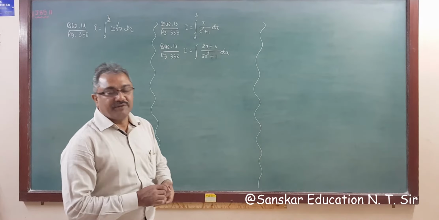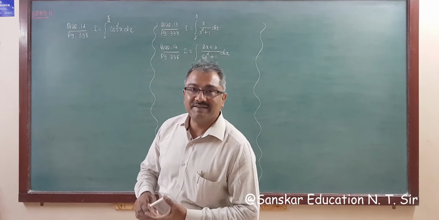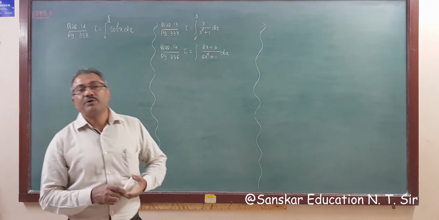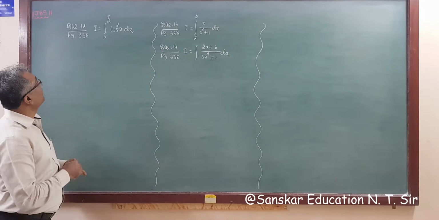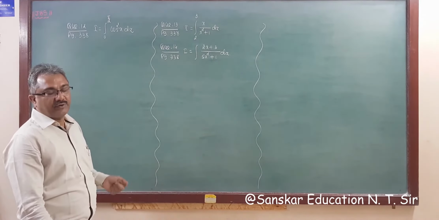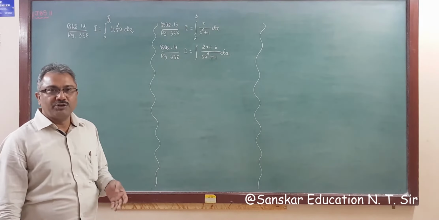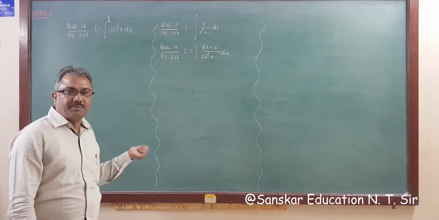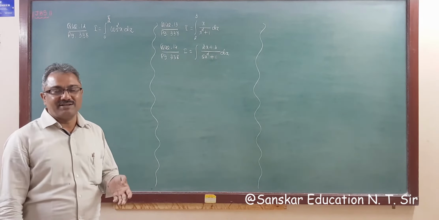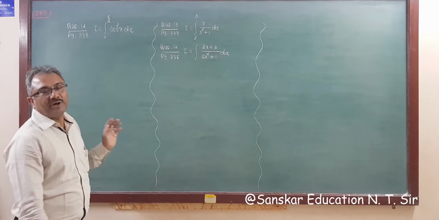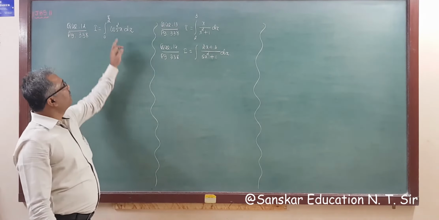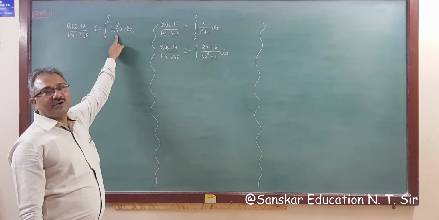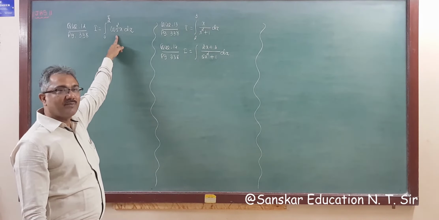So in this video lecture, we are going to solve the questions of exercise 7.9, right? And the first question is example question number 12, page number 338. As I told you, in this chapter, the finite integration topic, you have to apply all formulas. Now you know cos square x is not integrable, so you have to change this into (1 plus cos 2x) by 2.